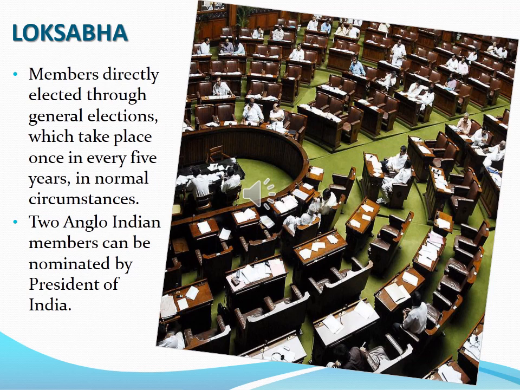The members of the Lok Sabha are directly elected through general elections, which take place once in 5 years in normal circumstances. If the government enjoys majority support, it continues for 5 years. If the government loses its majority in Lok Sabha, they have to face the election before the 5 years are over. The members of the Lok Sabha are elected directly by the people of India.